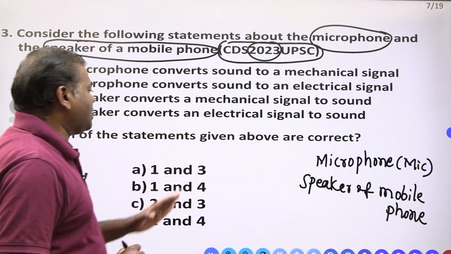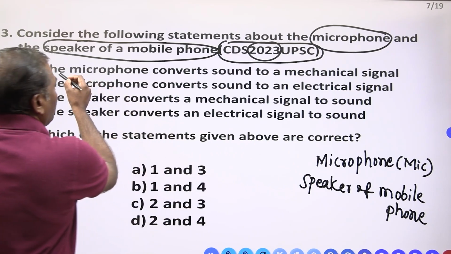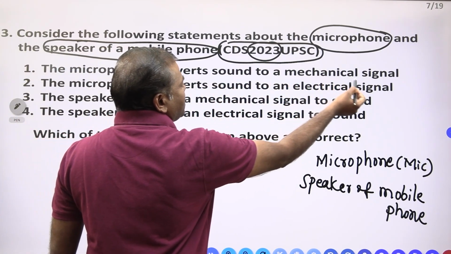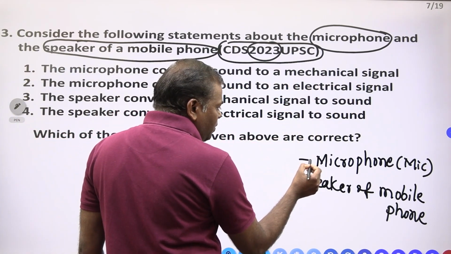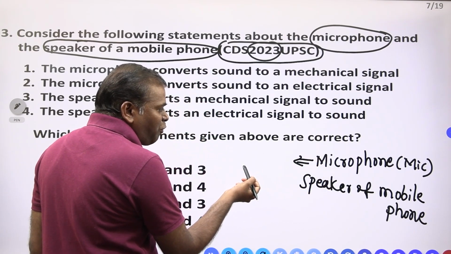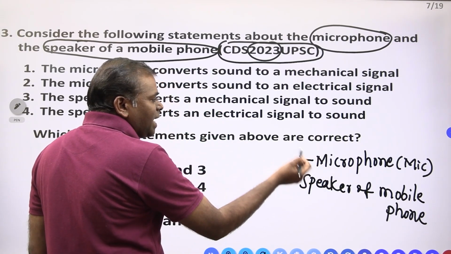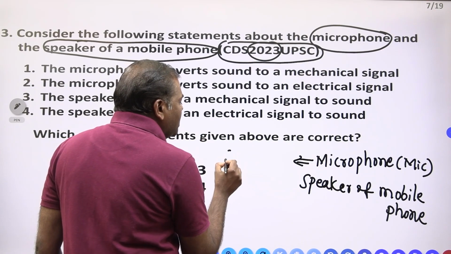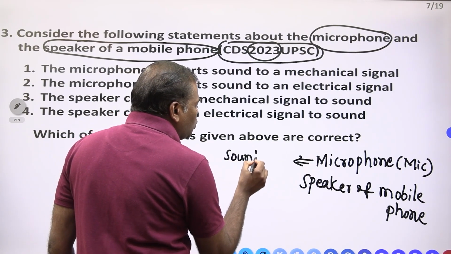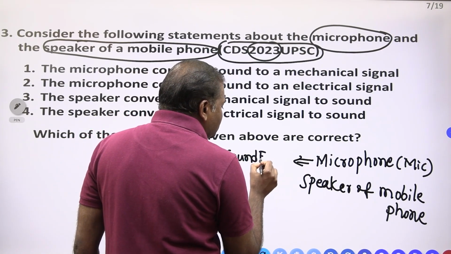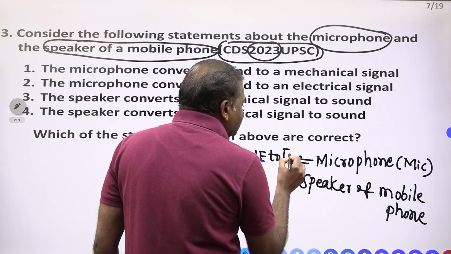They are asking: the microphone converts sound energy to mechanical energy. Which one is it? The microphone is converting which energy into which energy? Sound energy to electrical energy.